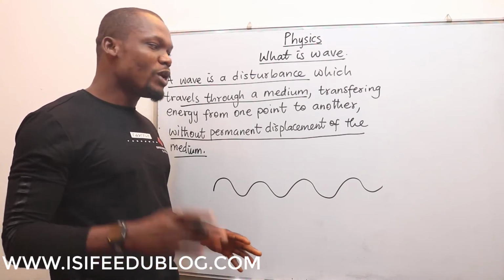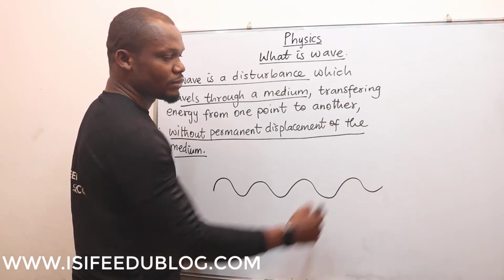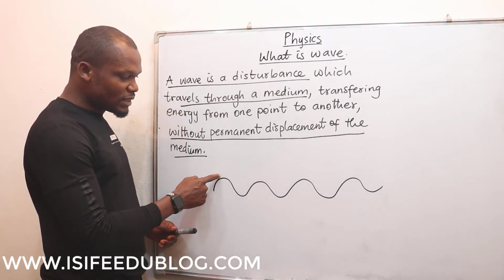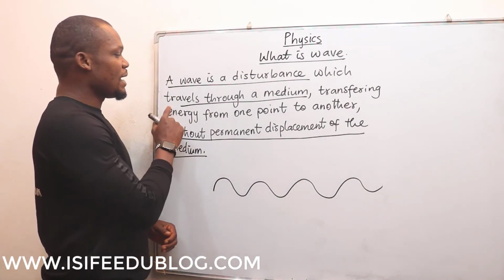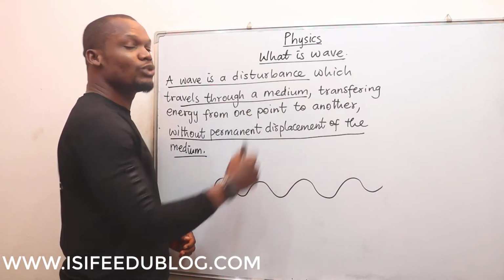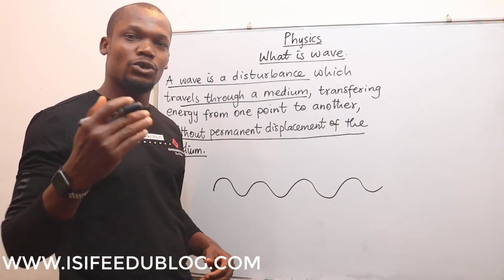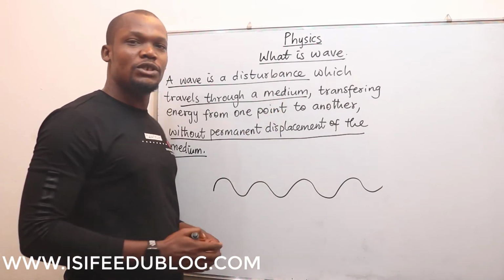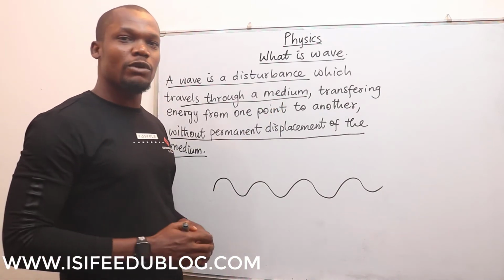Those disturbances, when you view them, the disturbance looks like this. Hence, this disturbance travels from one point to another, which means it is traveling through a medium. What it means is that a wave cannot propagate or travel without a medium. Finally, without permanent displacement of the medium.